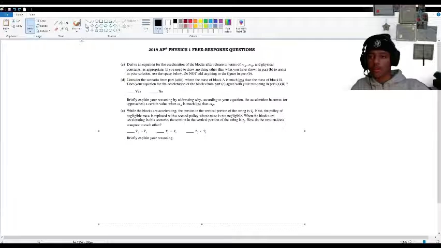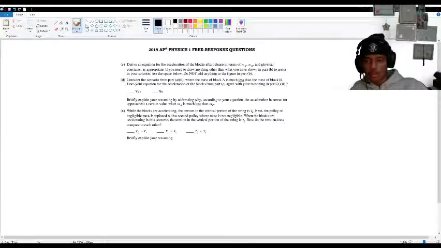Alright, let's keep going with FRQ number 2, and let's read letter C, problem C. Derive an equation for the acceleration of the blocks after release in terms of MA, MB, and physical constants as appropriate. If you need to draw anything out other than what you have shown in part B, to assist you in the solution, please use the space below. Do not add anything to part B. Okay.